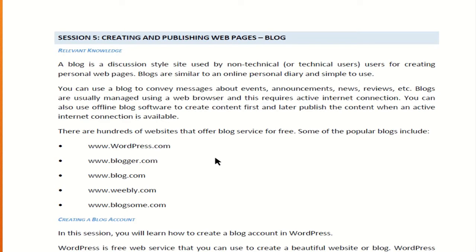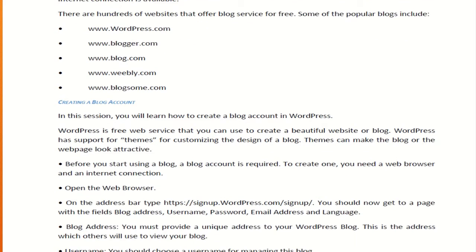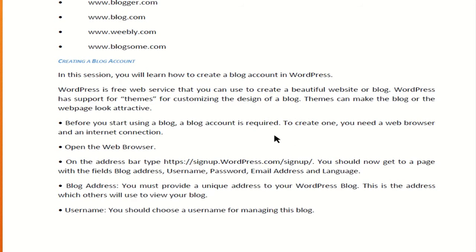What are the various blog sites from where you can develop your blogs? The first one is WordPress, second Blogger, Weebly, Blogsome. These are some of the blog websites from where you can publish a blog. Now how to create it? First of all, if you are using WordPress, then what to do? WordPress is a free web service that you can use to create a beautiful website or blog.